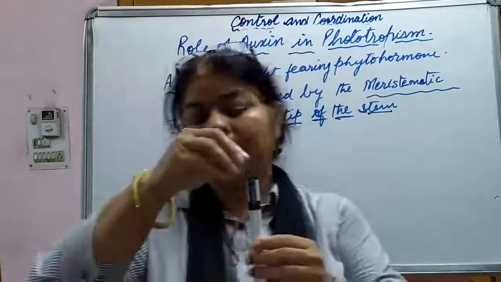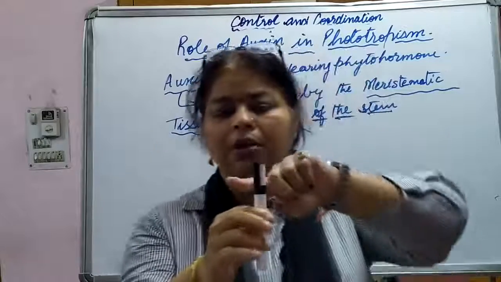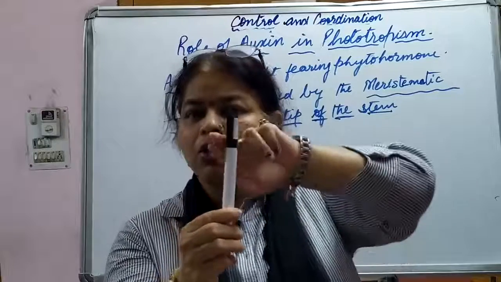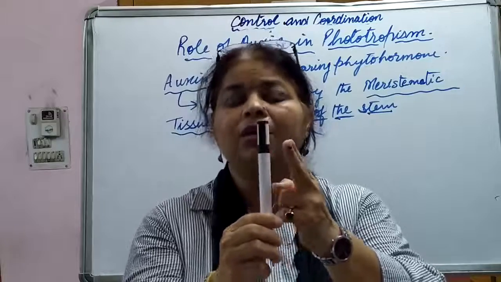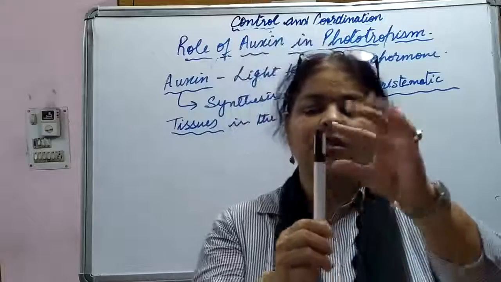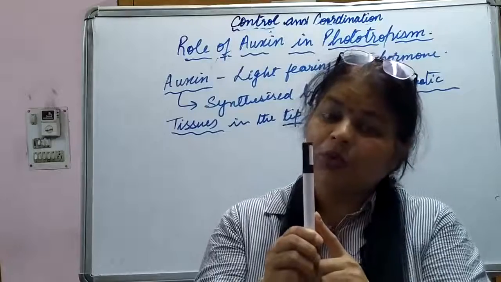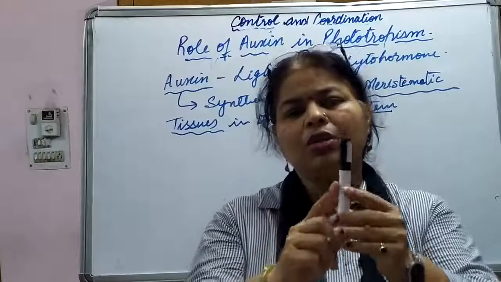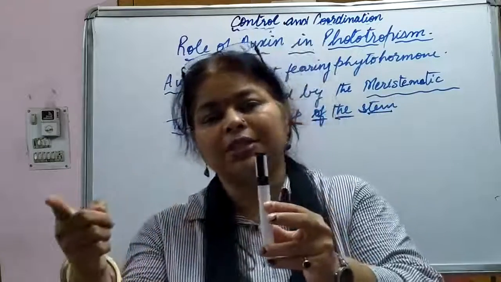See, auxin is here and light is coming from this direction. The part facing the light receives light, so the auxin will diffuse to the other side, the shady side which is not receiving light. As a result, the concentration of auxin is higher on the shady part. So this part will grow more as compared to this part, and a curvature will develop. The stem curves towards the light.